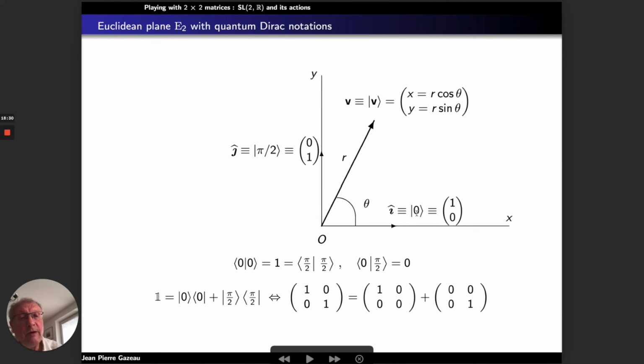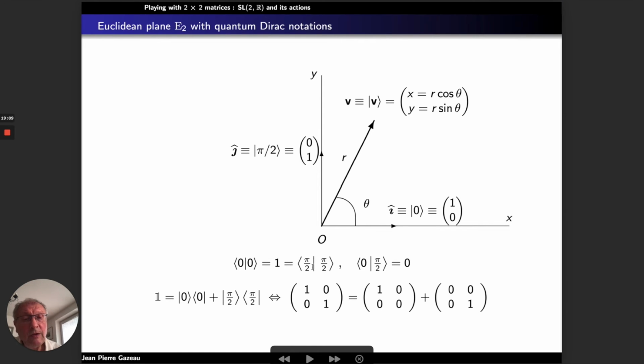Just a polar angle of unit vector I. And this unit vector with respect to this basis is just the column vector 1, 0. For J, since the polar angle is pi over 2, the ket will be ket pi over 2, and the column vector will be 0, 1. And for a general vector V, identified with its ket V, it will be the column vector x equal to r cosine theta, y equal to r sine theta.